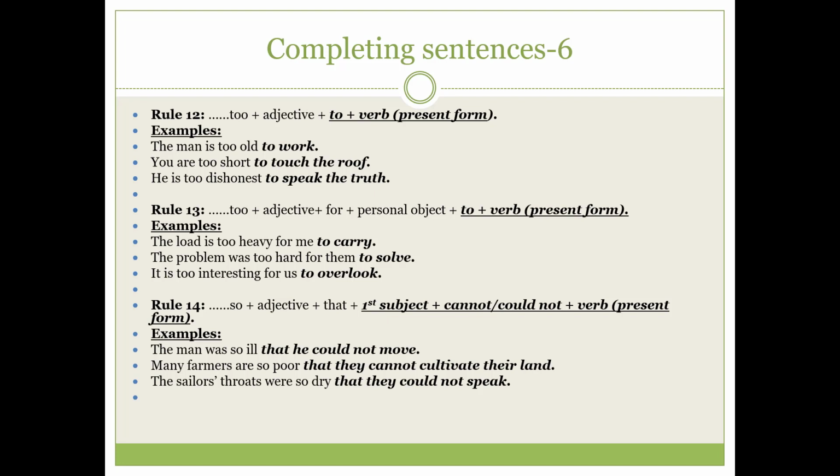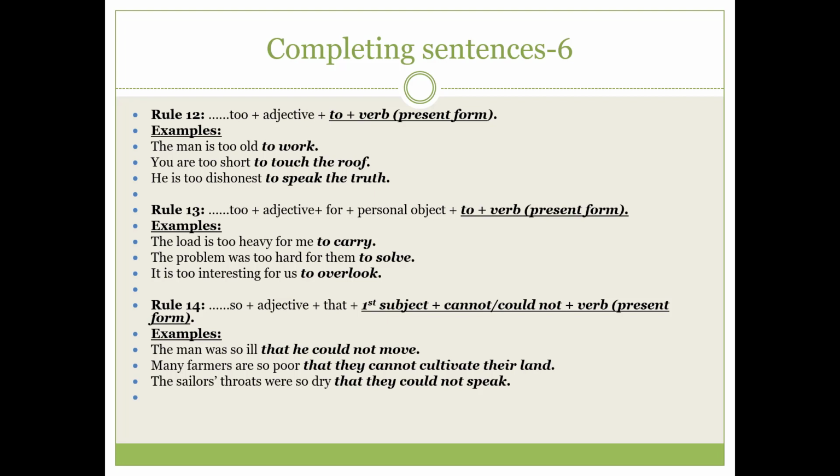Okay. Now, another example, that is so, adjective, that, first subject, then cannot or could not, then the verb in the present form. Actually, we have just used the previous two structures, and that is the same thing in a complex sentence. We use this so, that structure, that means the rule number 14 structure, and the rule number 12 and rule number 13 structures we have used in the simple sentence, but the meaning is the same.